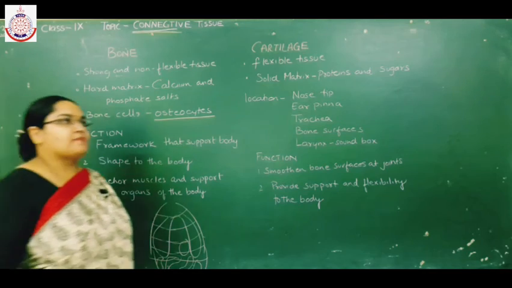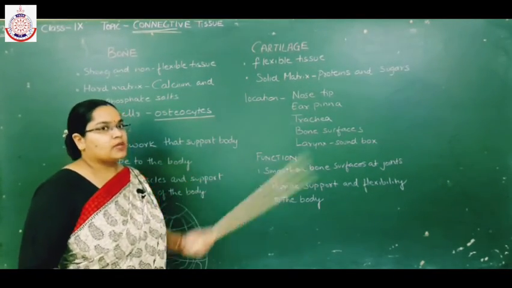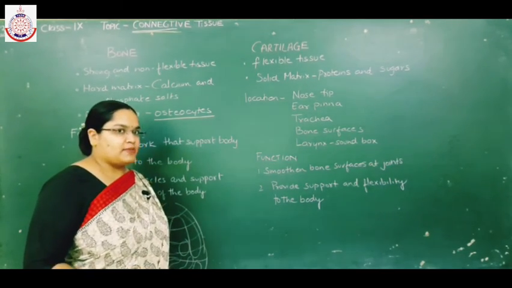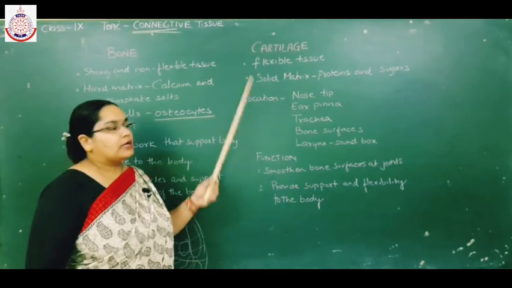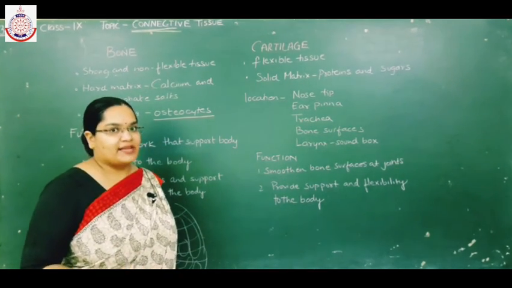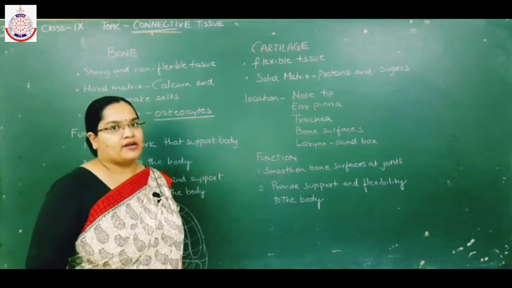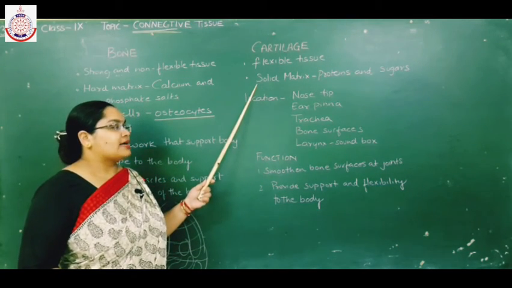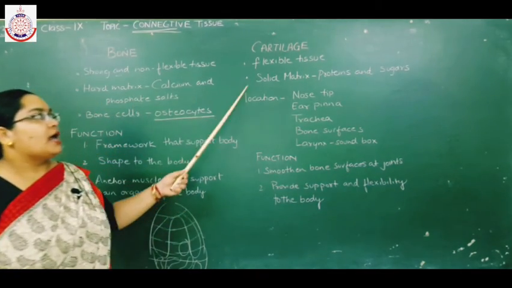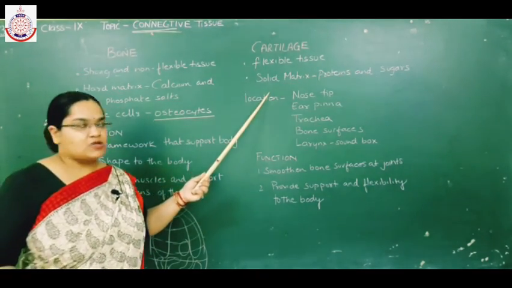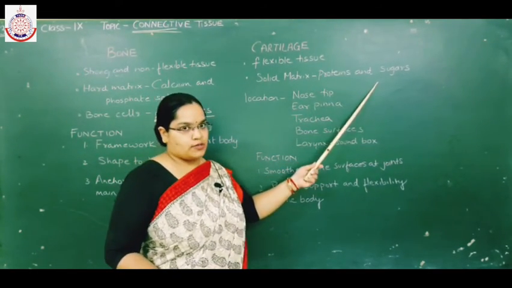Now the next type of connective tissue which has a solid matrix is cartilage. Cartilage is a flexible tissue in comparison to bones. So cartilage is a type of flexible connective tissue, and it also has a solid matrix. But the matrix of cartilage is less solid as compared to bones. And the matrix of cartilage is solid because of the presence of proteins and sugars.